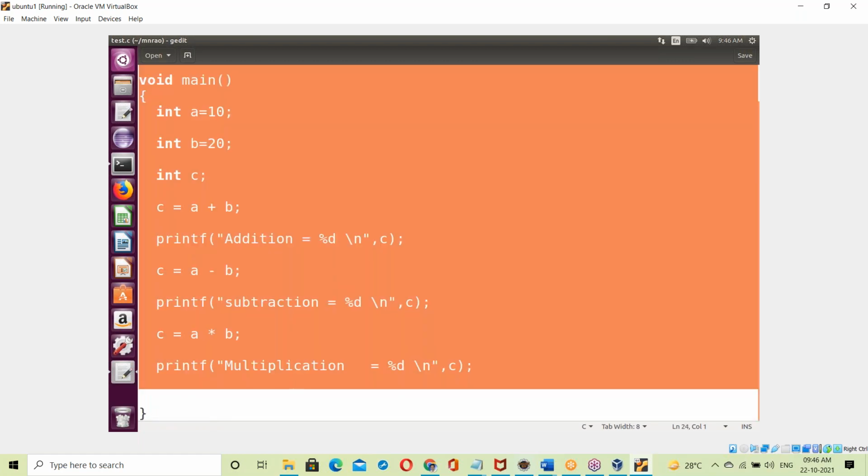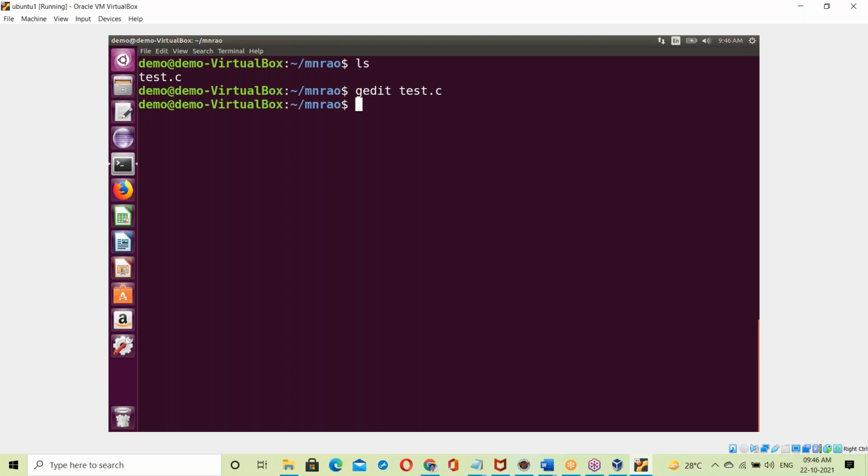Your C program. Okay, now compiling. So when you are compiling your C program, yes, gcc -c test.c, just compiling. Yes, compiled. ls. test.o file generated, right? Yes, here .o file. .o means object file. So this object file contains binary code for your C program.